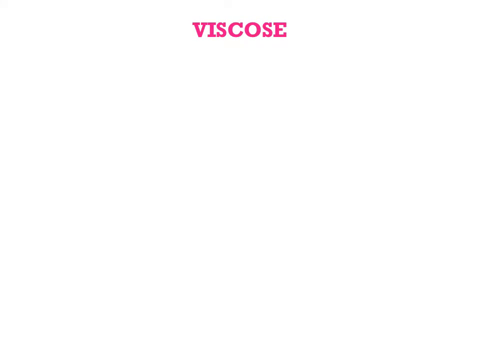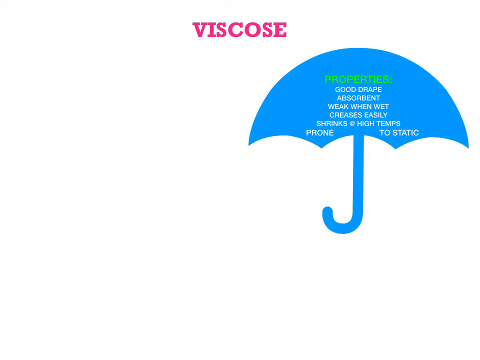And viscose is a regenerated man-made fibre. Properties include that it has a good drape, so it hangs well, it's absorbent, it's weak when wet, it creases easily, it shrinks at high temperatures, and it is also prone to static.